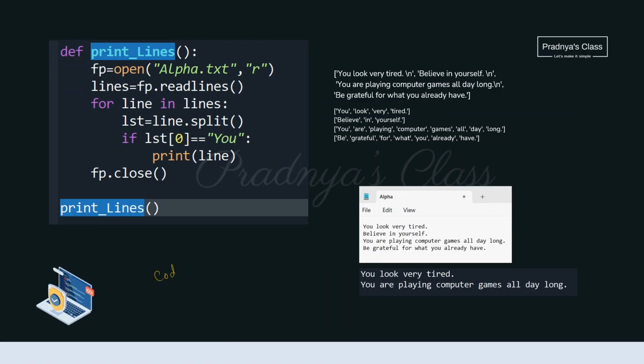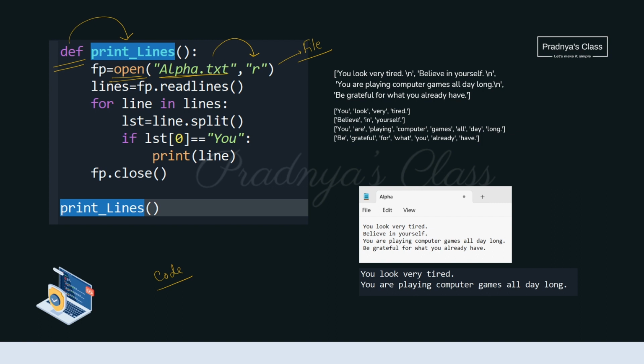Okay, then let's check out the code for the same. With the def keyword, we will be creating a user defined function. As the name is not mentioned, we can write as we want. Whenever we are working with files, the first task is to open the file. Here we will be opening the mentioned txt file in the read mode with the open function.